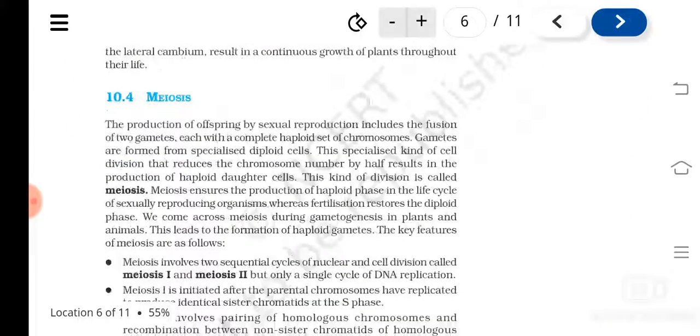Now next is meiosis. Okay, so meiosis, when is it necessary? When an animal needs to produce gametes, because in sexual reproduction there is fusion of gametes, isn't it? Two gametes will fuse to form the zygote, and these gametes are formed from what? Diploid cells. And this division reduces the chromosome number of these diploid cells to half, so that after the fusion also the chromosome number of the parent and the offspring will be the same. Understood?